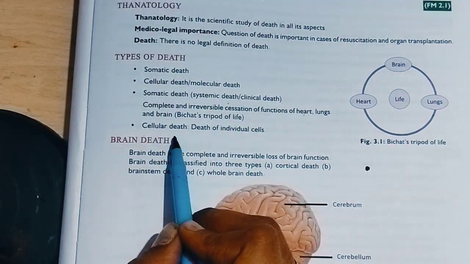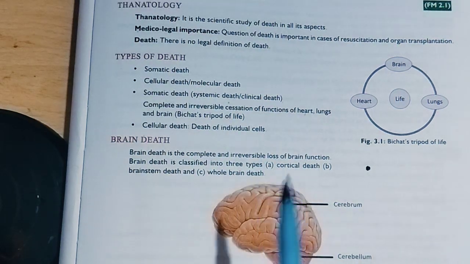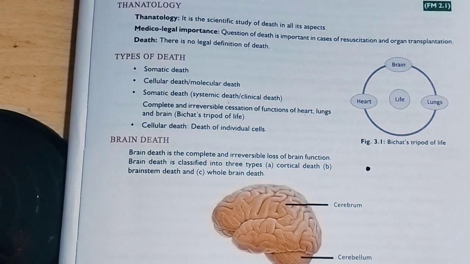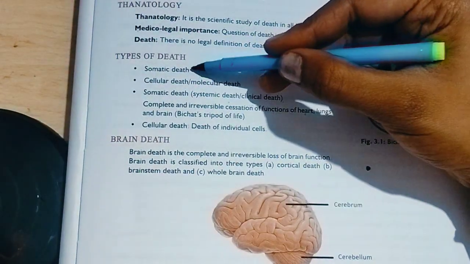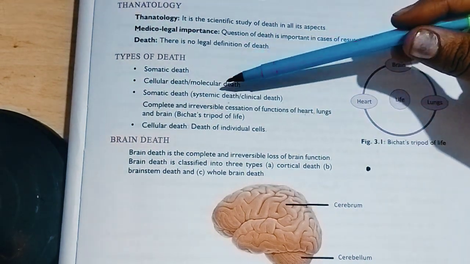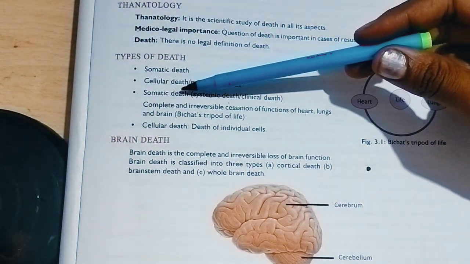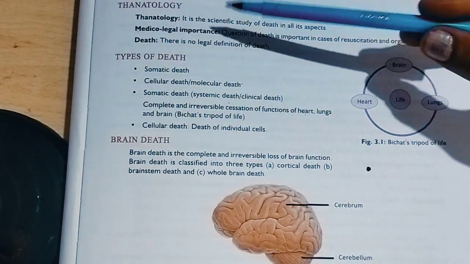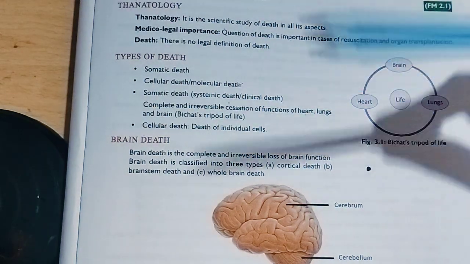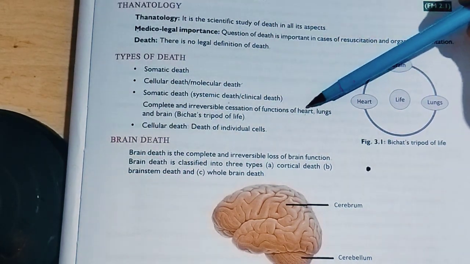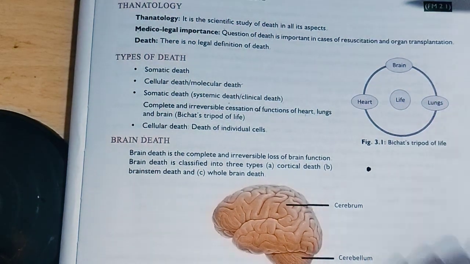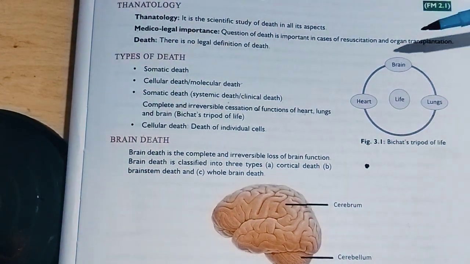Next, what is cellular death? It's the death of individual cells. Now we'll discuss the main points, like what are the types of death. There are two types of death: somatic death and cellular death. Cellular death is also known as molecular death, and somatic death is also known as systemic death or clinical death. It's a complete and irreversible cessation of functions of heart, lungs, and brain, which we can't reverse, and which is known as Bichat's tripod of life. It's very important. You may get it as a 3 marker or 5 marker.